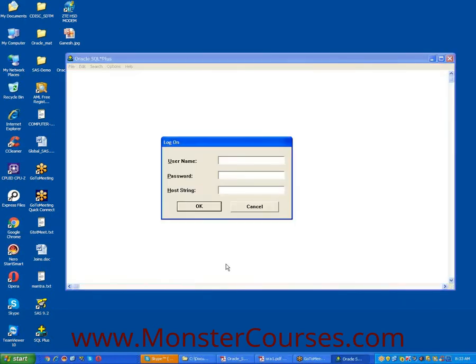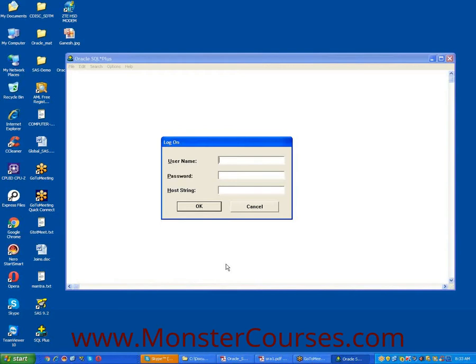A small window is opened for authentication. What is the username? What is the password? Generally, the username and the password are both supplied by a DBA, a database administrator. Suppose you are working in an MNC company with 200 users. Definitely in your company at least 10 to 20 database administrators are there.